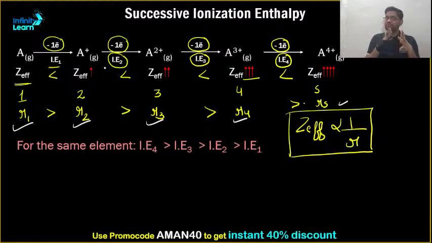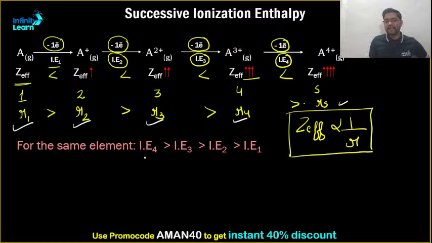What is effective nuclear charge? It is the nuclear force acting on a valence shell electron, and that is increasing. That means the force of attraction is increasing, so you require more and more energy to break that force of attraction. That's why ionization enthalpy keeps on increasing.